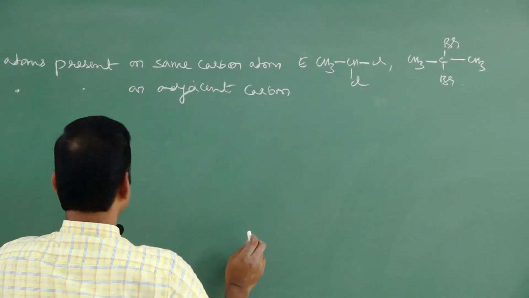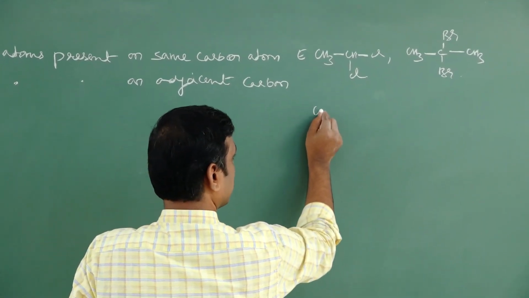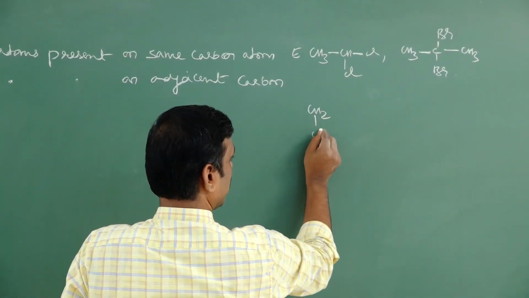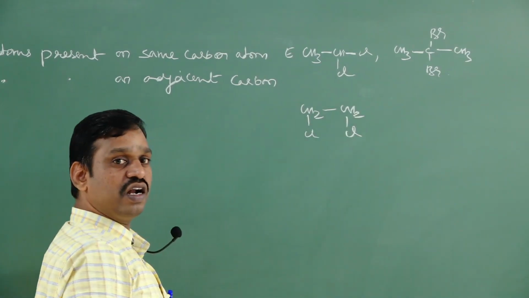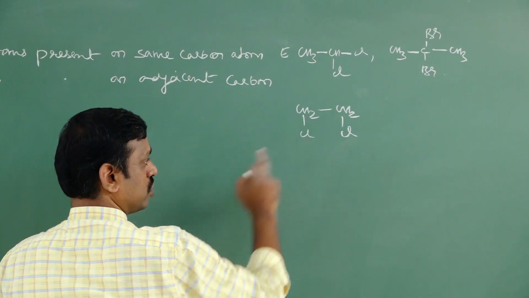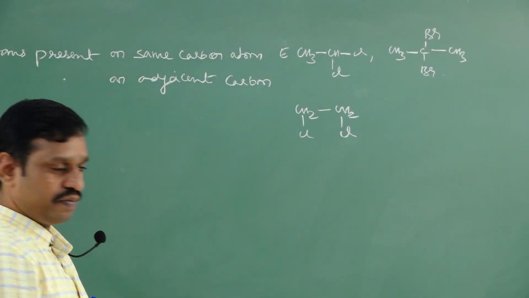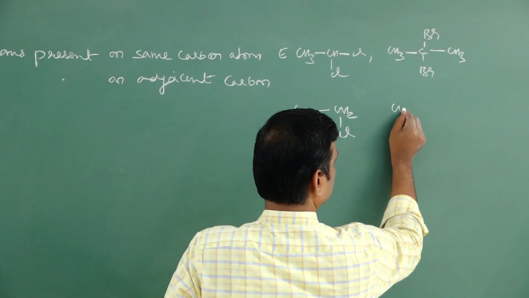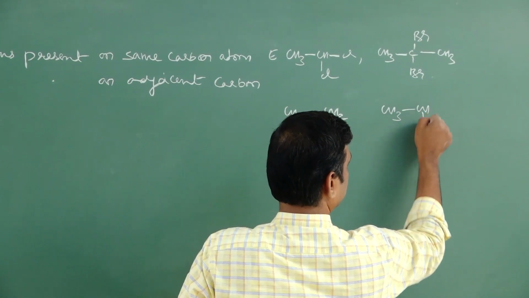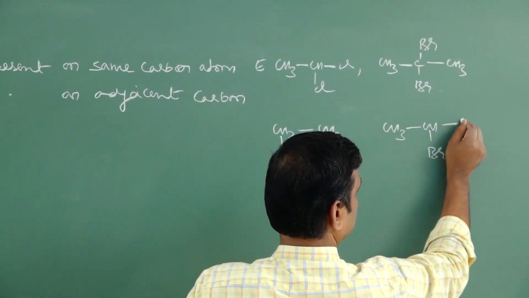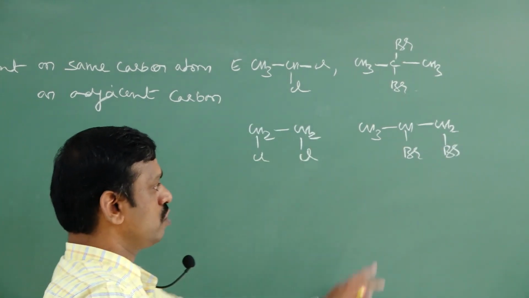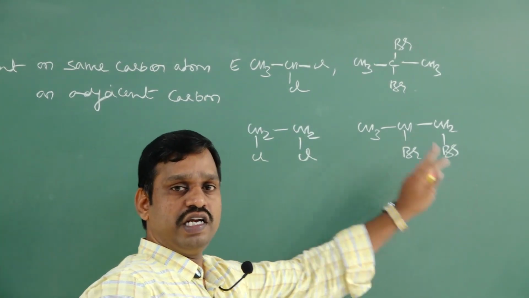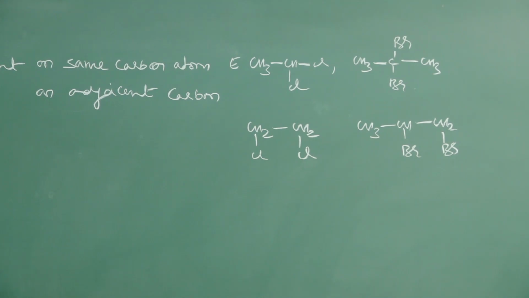For example, let us take CH2Cl CH2Cl. It is a vicinal dihalide because two halogens are present on adjacent carbon atoms. Similarly, CH3 CH Br CH2 Br, here also, if two halogens are present on adjacent carbon atoms, it is a vicinal dihalide.